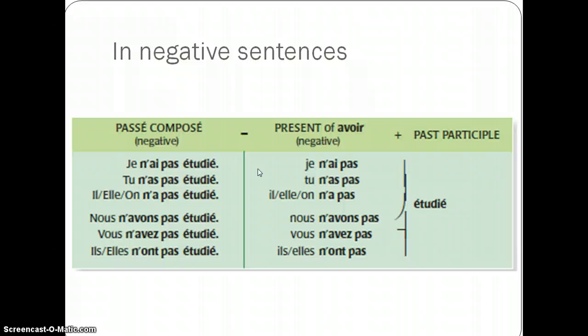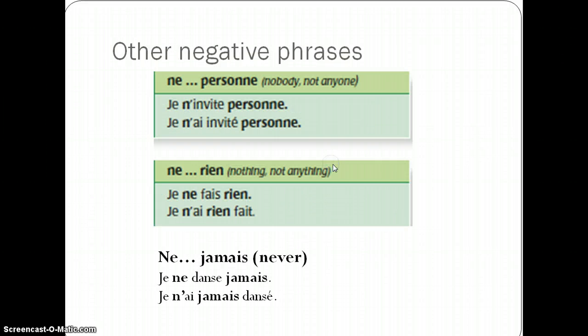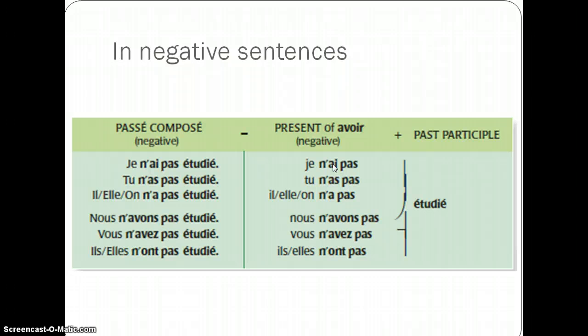Okay, I want to point out to you how we form the negative. We're going to put ne and pas around the helping verb, in this case avoir, and then the past participle comes next. So, je n'ai pas étudié.